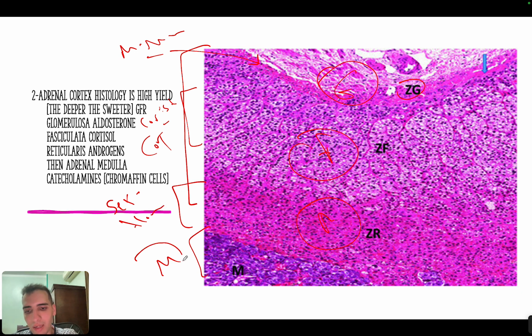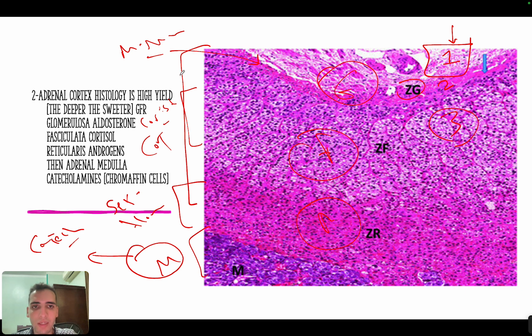Then we have the adrenal medulla, which has chromaffin cells, which secrete catecholamines. Now something that's very important is that this part here is the capsule. So don't count it from the zones, because some people will count the capsule as a zone. So they will say, okay, this is glomerulosa, this is fasciculata, this is reticularis. This is wrong. So don't count the capsule from the zones.